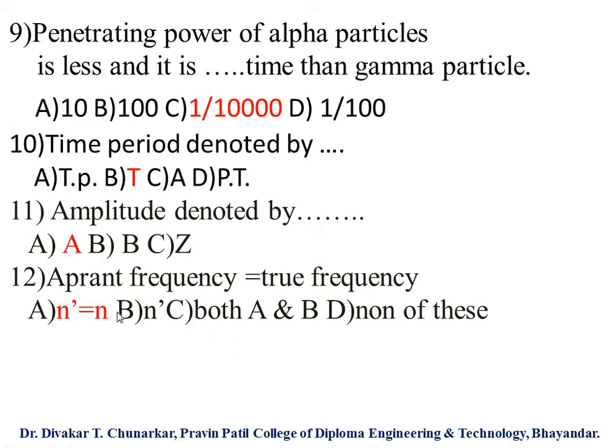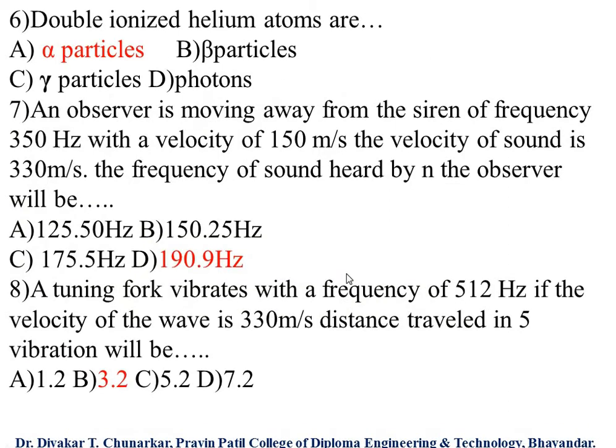And last, apparent frequency equal to true frequency. Option A, n dash equal to n; B, equal to n dash; C, both A and B; and D, none of these. So our answer is A, n dash equal to n. So apparent frequency equals true frequency. So student, in this way,